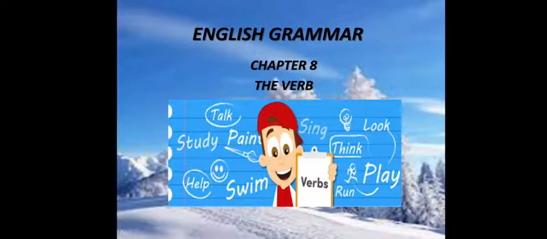Today we will be continuing with chapter 8 from your grammar book. In our previous class we have done verbs and its types. I have discussed about transitive verbs. So what are transitive verbs? Verbs that must have an object or objects to complete their meaning are called transitive verbs.